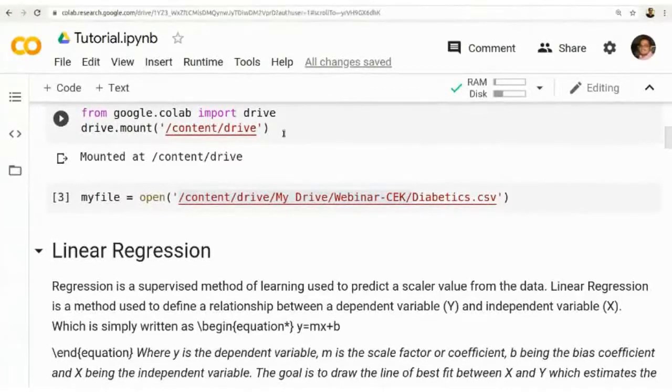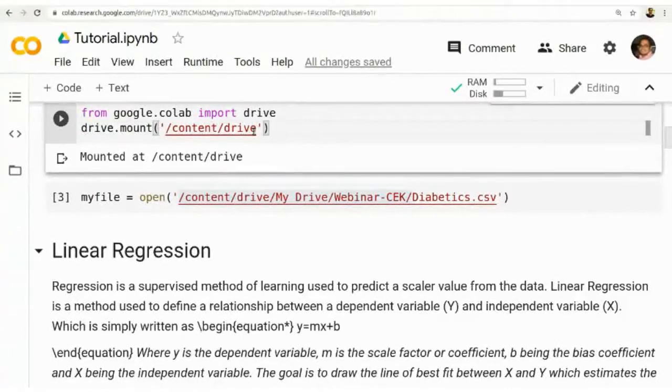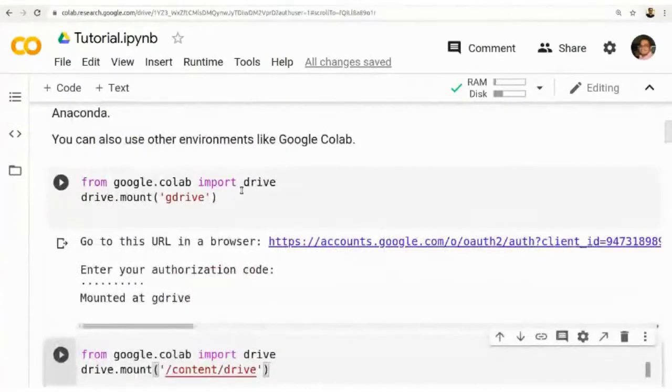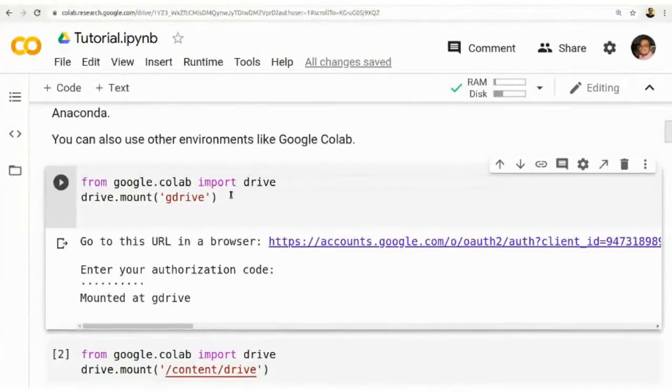So first you have to import your Google Drive. You have to mount the drive using this command, from google.colab import drive. Then you mount your Google Drive, and that drive will be mounted to your program.